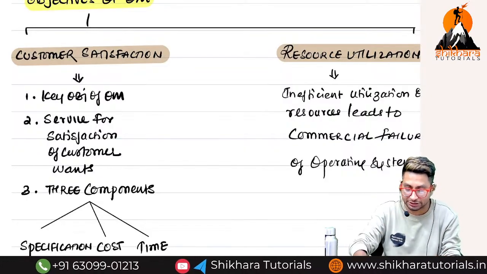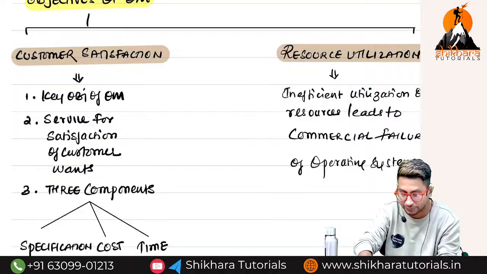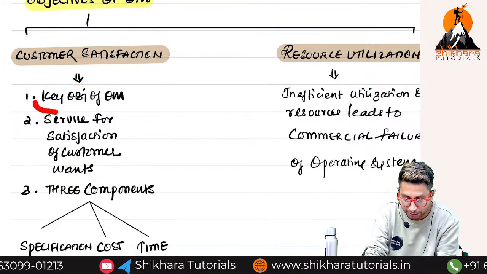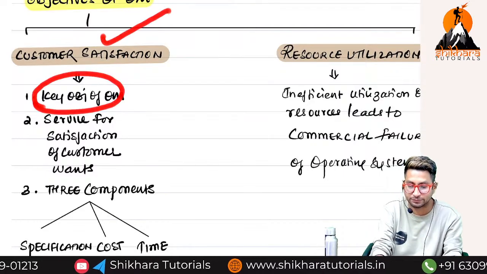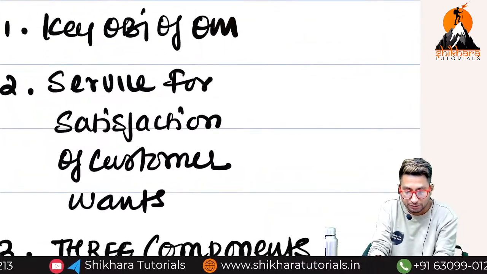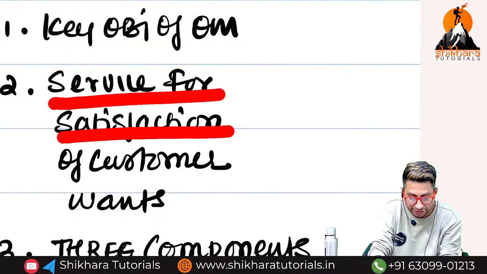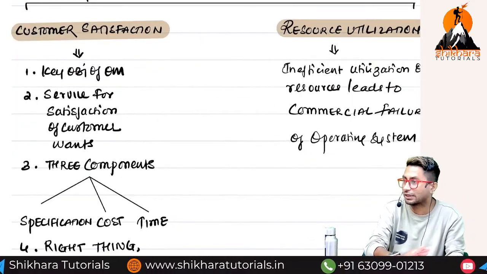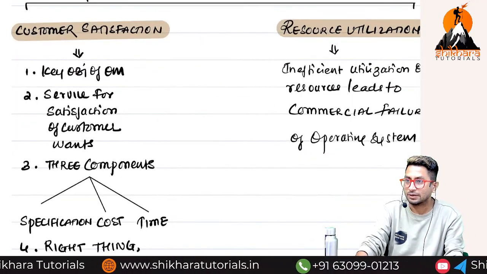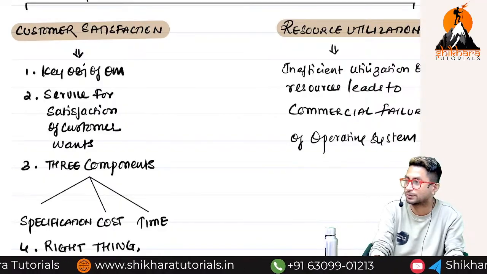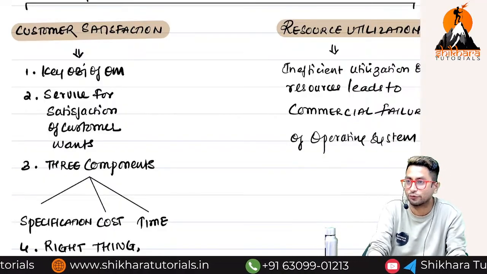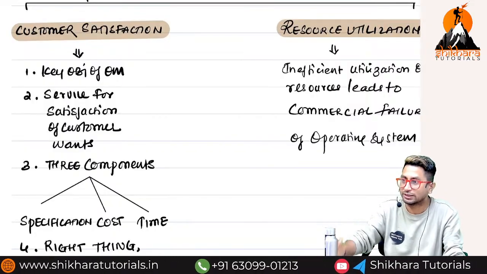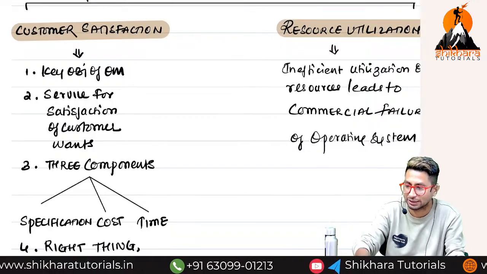What is the second reason why I need to follow the concepts here? Customer satisfaction. The most important objective of operations management is whose satisfaction? Always remember, you should provide services or goods for the satisfaction of whose wants? Customer wants. If the customer is not happy, that fellow will never purchase the product from you. But how should I make sure that the customer is satisfied? On what basis should I feel that the customer is satisfied? Madam, in a mobile phone, what gives you satisfaction? What feature gives you satisfaction in a mobile phone?